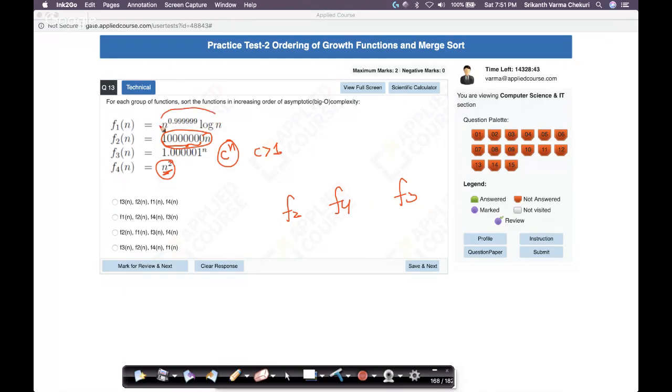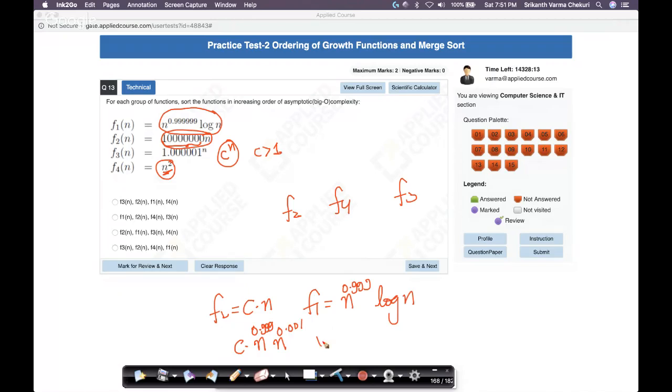What about this? This is the tricky one. What is my F2? My F2 is some constant into n. What is my F1? My F1 is n power 0.999, let's say 3 nines, I don't want to write how many nines are here, into log n. Very simple to compare actually. Keep the constant away for a while. I can write this as n power 0.999 or 6 nines. I'm lazy to write it.